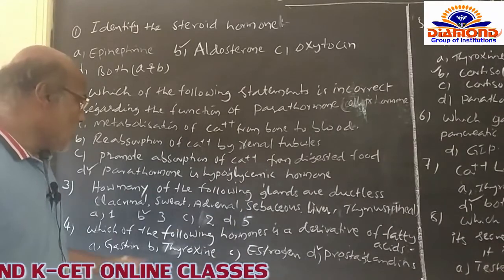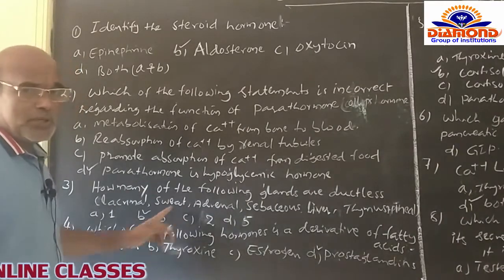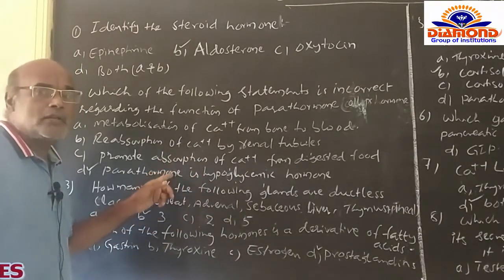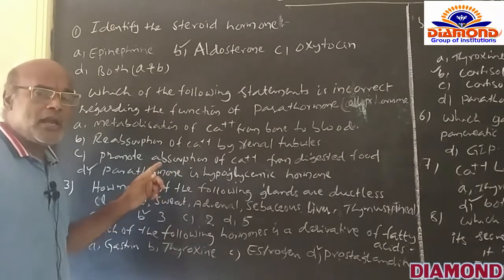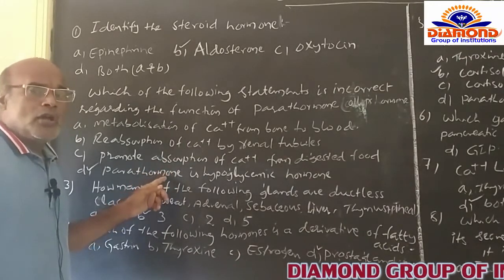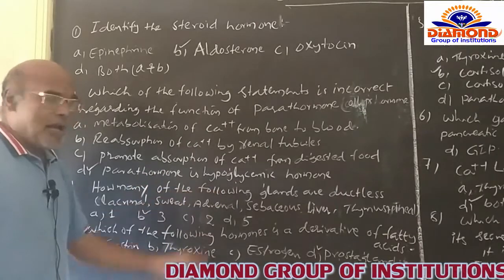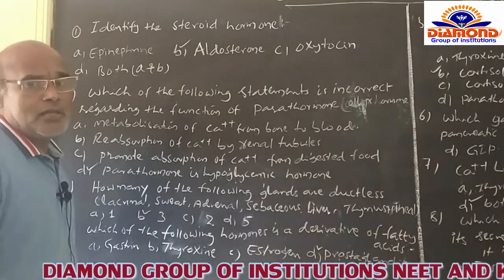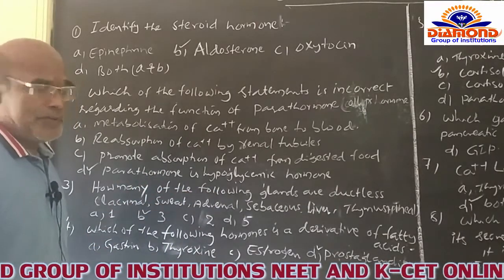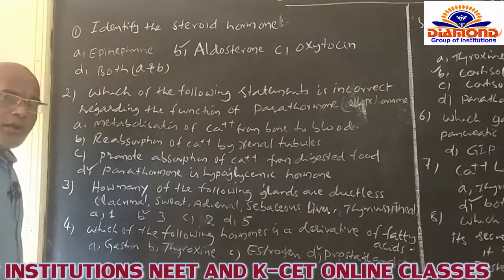That's why I am opting for option B as the correct option, because the adrenal gland, thymus gland, and pineal gland are the three ductless glands identified among the prescribed glands. In that way, option B is correct.